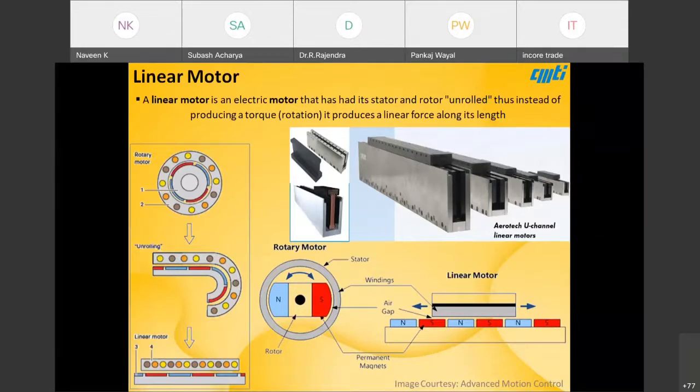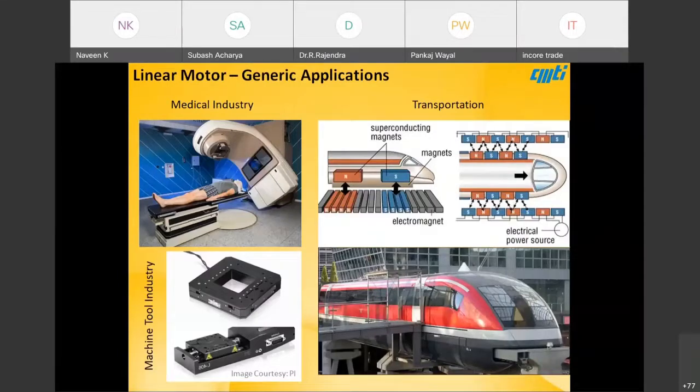The applications are in the machine tool industry, especially in laser micromachining machines, and in the medical industry also. In transportation, for quite some time we have talked about maglev, which is basically a linear motor only. In construction, the principle remains the same.